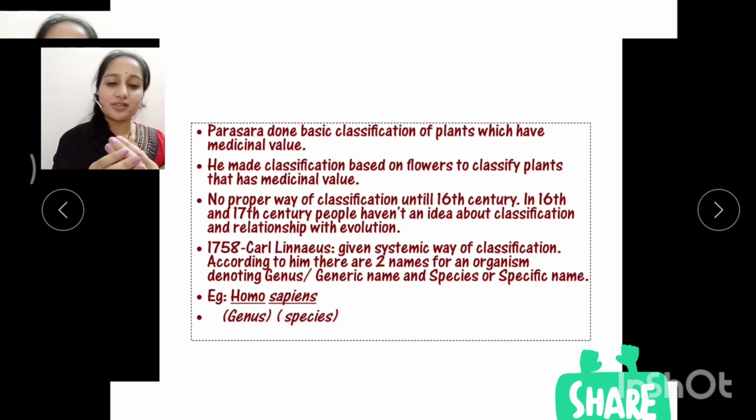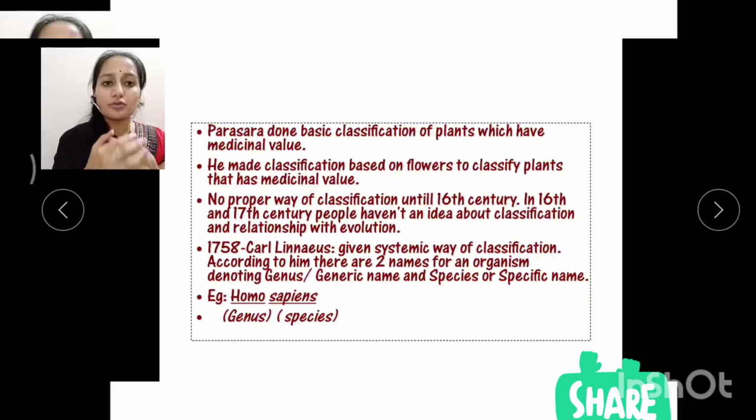At that time there was no proper way of classification until the 16th century. Between the 16th and 17th century, people didn't have any idea about classification and didn't know about the relationship with evolution. And in the year 1758, Carl Linnaeus was the scientist who explained a systematic way of classification.